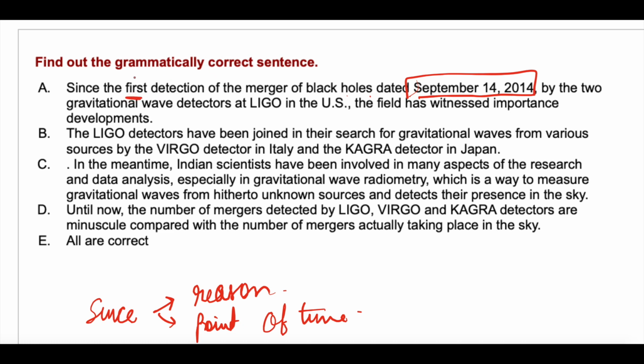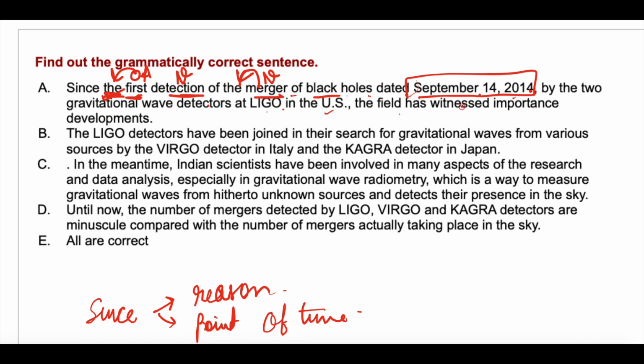First is what? Ordinal adjective. Ordinal denotes order. Before ordinal adjectives, the should be used. So this is correct, the first. First is an ordinal adjective, so you need a noun. Detection ends in TION, so this is a noun. Detection of the merger. Merger is a noun here because it is preceded by the. Of the merger of what? Of black holes dated September 14, 2014 by the two gravitational wave detectors at LIGO in the US.